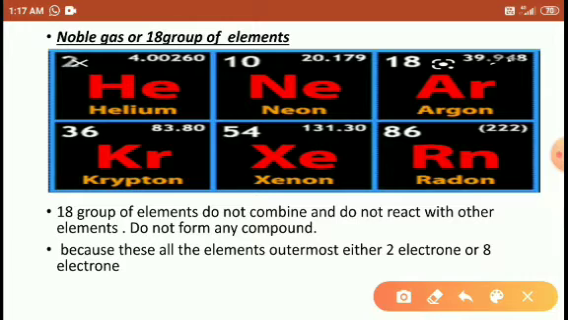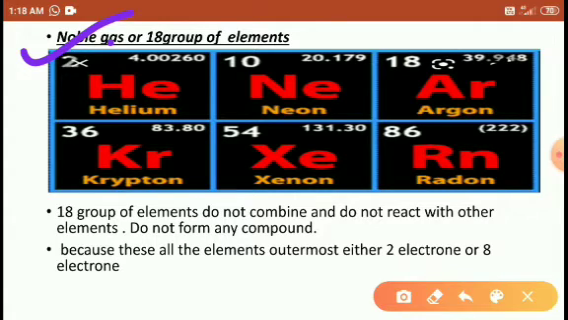Why do we discuss this noble gas, students? Because scientists concluded that metals lose electrons and non-metals gain electrons. They concluded this with the help of these noble gases, and we will understand why metals lose electrons and why non-metals gain electrons. We will understand it better with the help of this topic, noble gases, right friends?